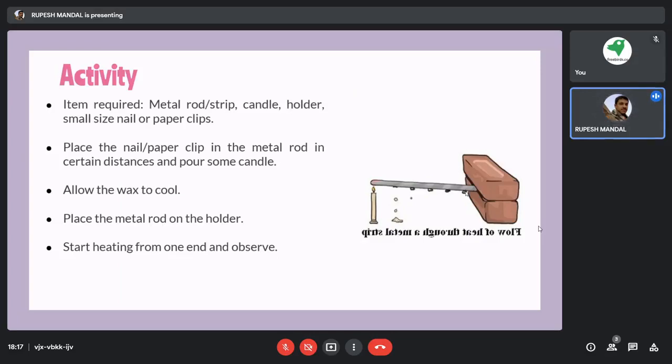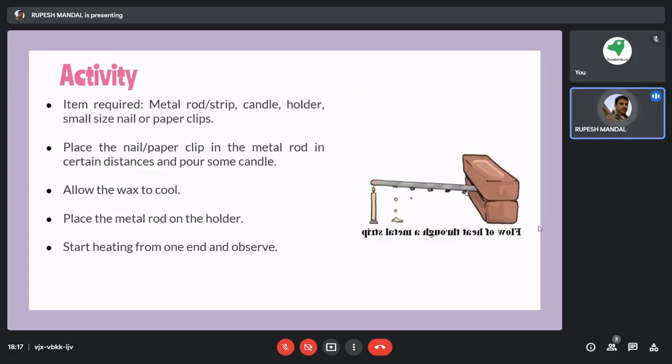The primary objective is that we have understood that metals have very good conductivity of heat. The second point is that heat is transferring from one end to the other end if we apply a constant supply of heat. The other thing is that we applied wax in this example in order to fix those nails or paper clips.